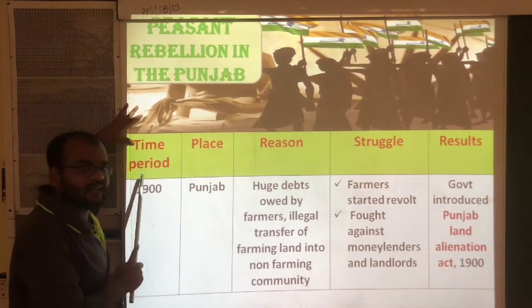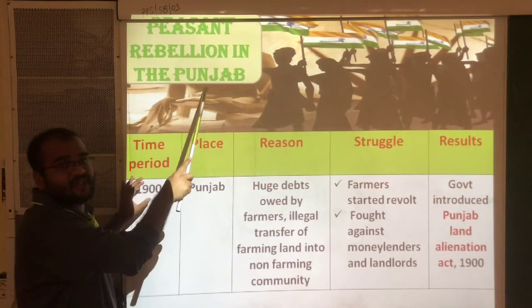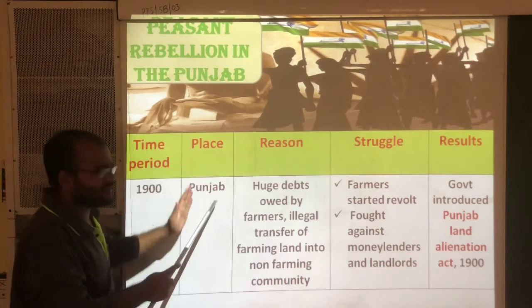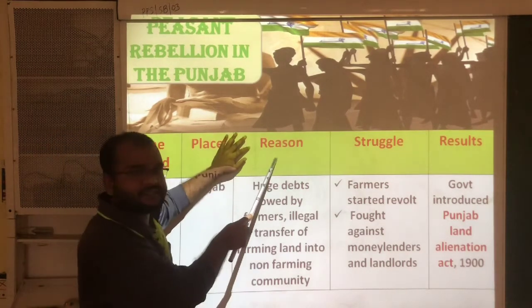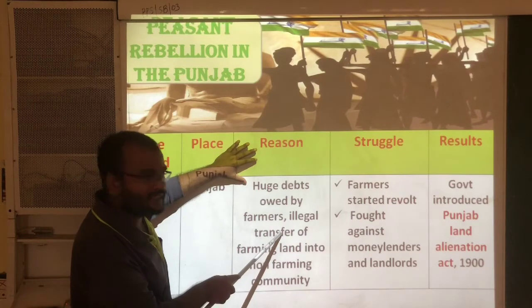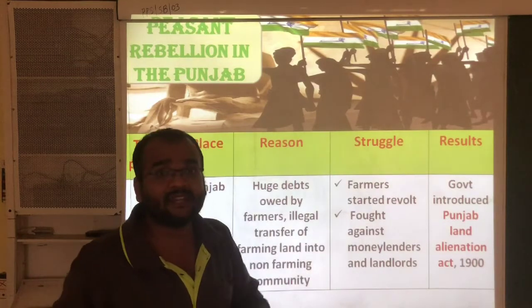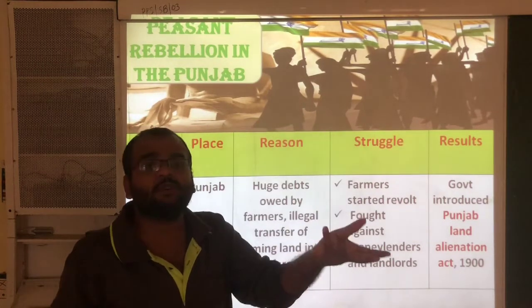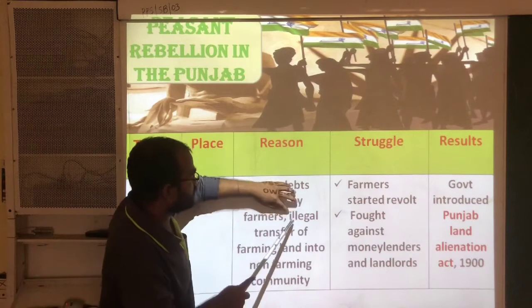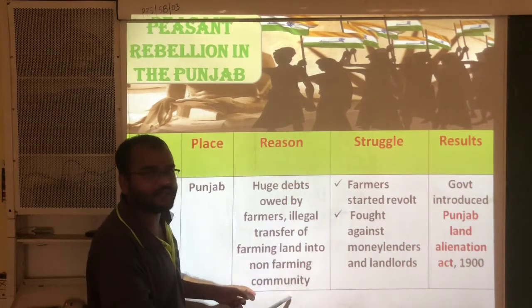Here, the time period is around 1900. The peasant rebellion in the Punjab took place around 1900, and the place is Punjab. The main reason was the huge debts owed by farmers. That means the farmers had taken so much money from the moneylenders, their debts increased, but they were unable to pay the money to the moneylenders, and there was illegal transfer of farming land into the non-farming community.